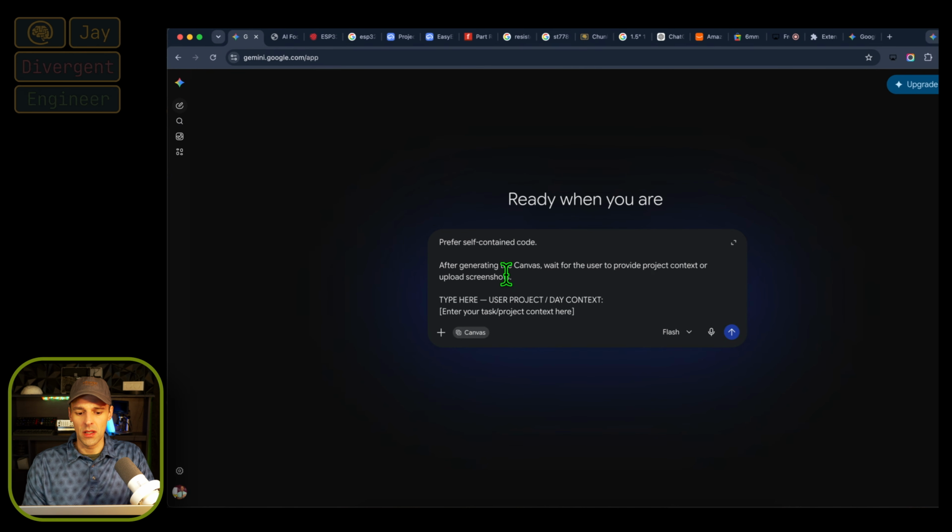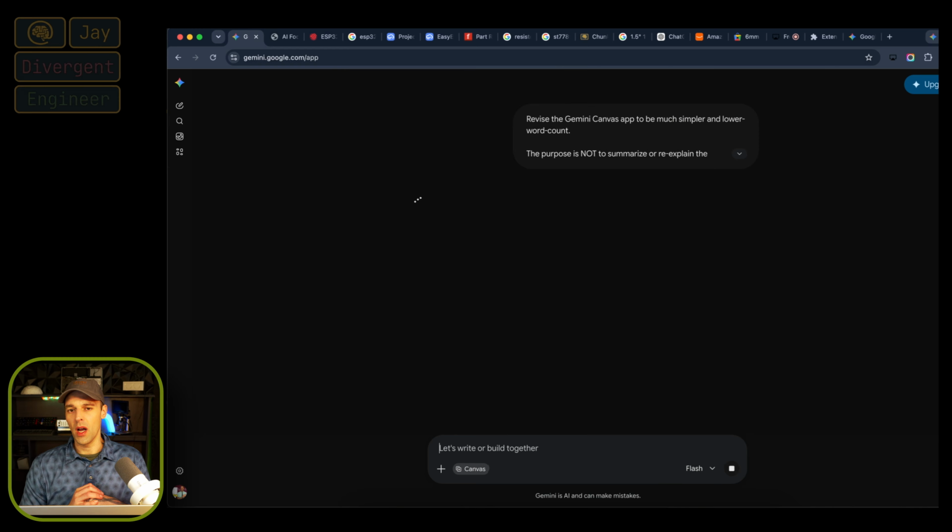I left us a section on the bottom here where you can give some context. You can tell Gemini about the tasks or the project or what you're trying to study. I'm going to give it some context about an electronics device that I'm actually building for ADHD people, starting with the display driver for the 1.3-inch OLED. And I'm going to press enter and let this work for a couple of minutes.